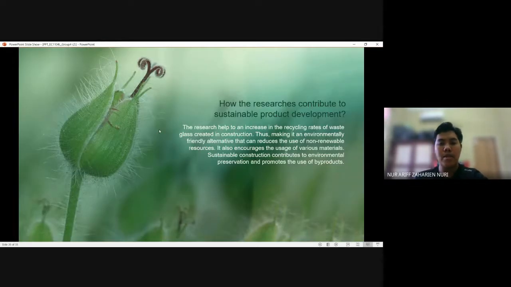Next. So how does the research contribute to sustainable product development? The research helped to increase the recycling rate of waste glass created at construction sites, thus making it an environmentally friendly alternative that can reduce the use of non-renewable resources. It also encourages the use of various materials. Sustainable construction contributes to environmental preservation and promotes the use of byproducts.